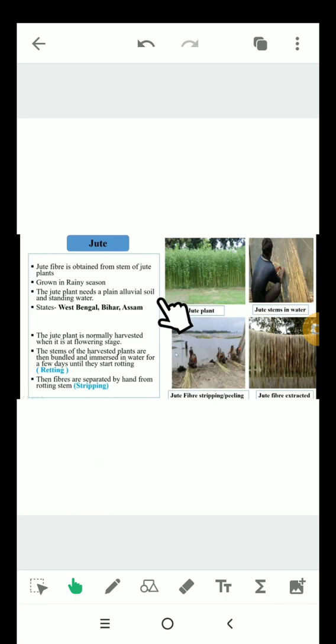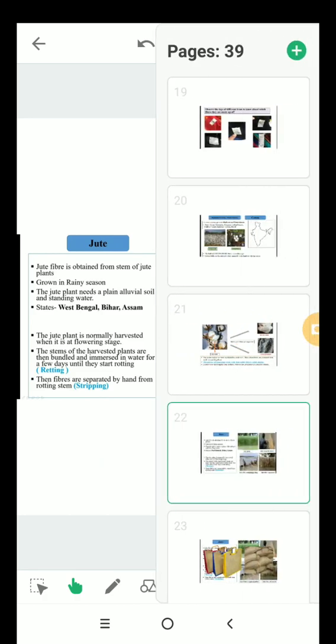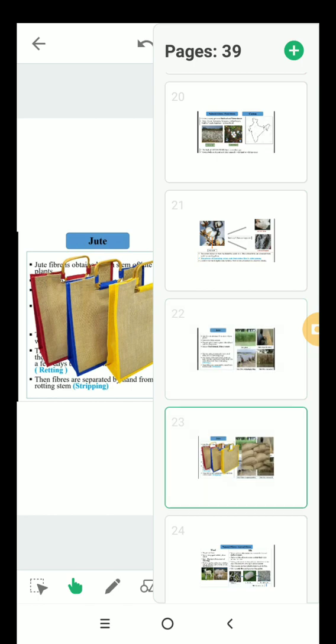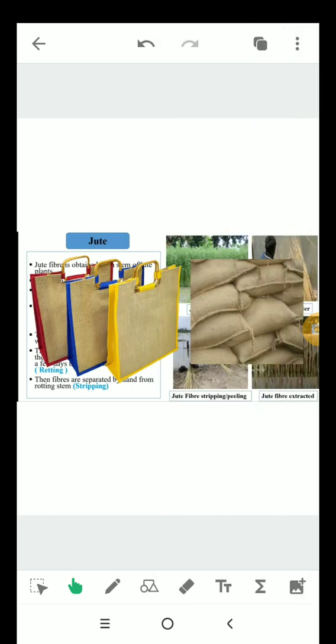This is how jute fiber is extracted. Jute fibers are extensively used to make shopping bags and gunny bags.